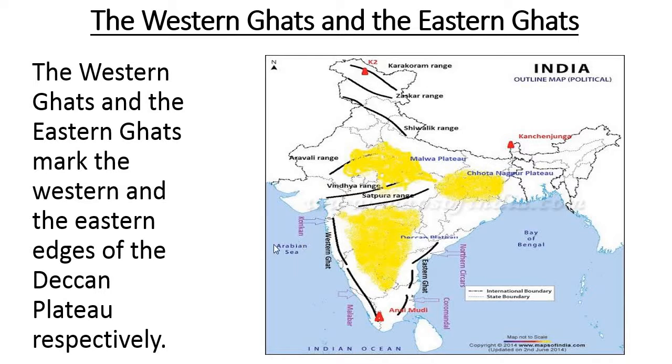Just parallel to this, the Arabian Sea is here, a water body. The Eastern Ghats are on the eastern side of India, located in southern India, and just parallel to this, the water body, the Bay of Bengal, is lying here. Eastern side Eastern Ghat, western side Western Ghats, and both sides have water bodies. They are a chain of mountains and valleys,